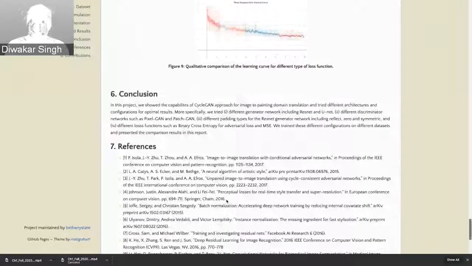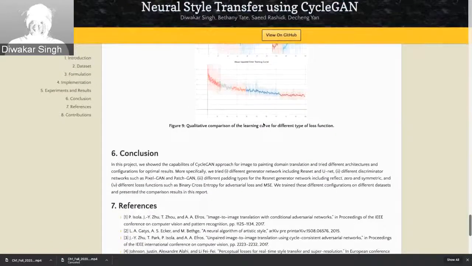So in conclusion, we used the unsupervised method called CycleGAN to tackle this problem of neural style transfer, and the results that were generated were even better than some of the recent neural style transfer techniques. That's it. Thank you.